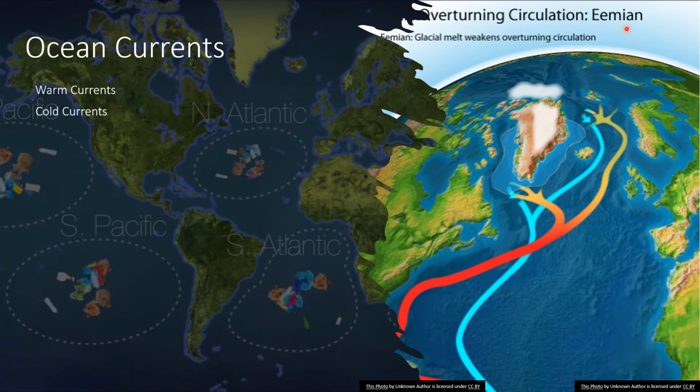These are formed by three main reasons. First one is the prevailing winds, second one is the temperature differences in oceans, and third one is the salinity differences in oceans. These are the three main reasons for the forming of currents. These are the currents.